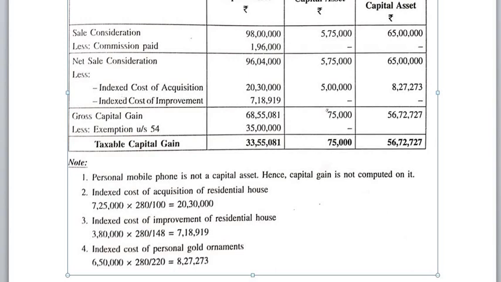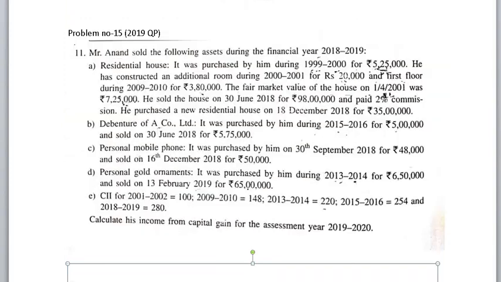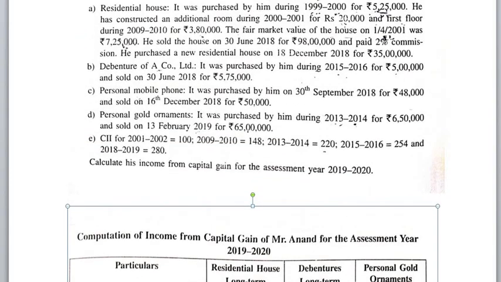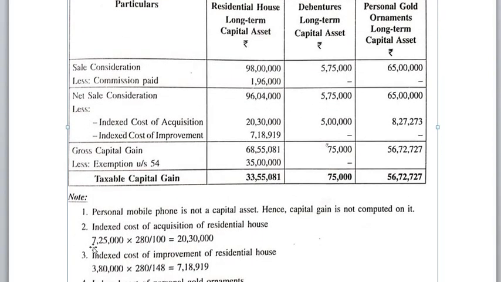Here, cost of acquisition in the above problem, go through the question again. In the above problem, see, purchase cost 5,25,000 and fair market value as on the date 7,25,000. 7,25,000 or 5,25,000, whichever is higher is to be considered as cost of acquisition, divided by acquired year index.